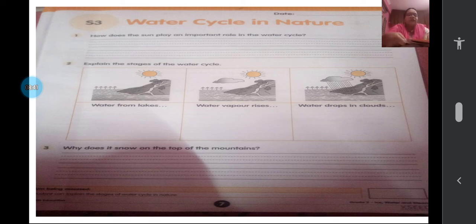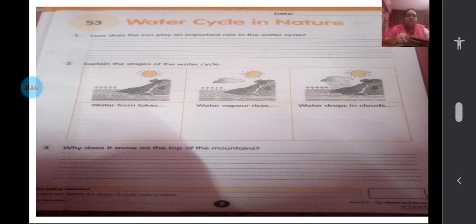The sun heats the water in the water bodies. Because of that, what happens? Water changes into water vapor. Then there is a picture. You can see 3 pictures are given. Explain the stages of water cycle. I have told you 4 stages are there.